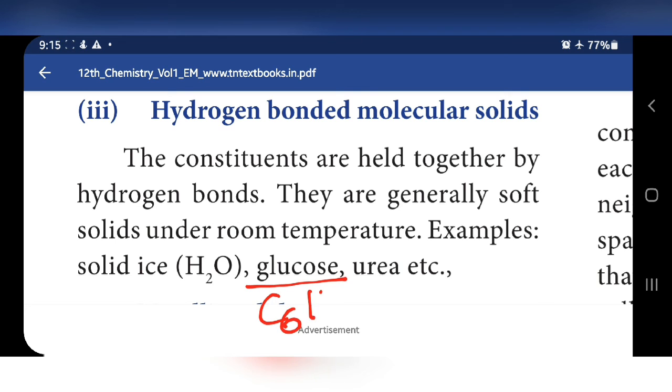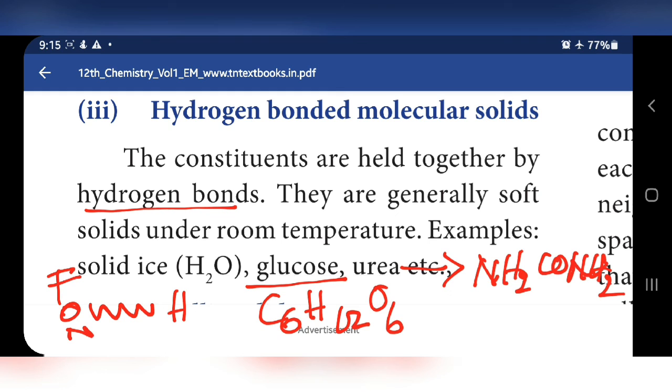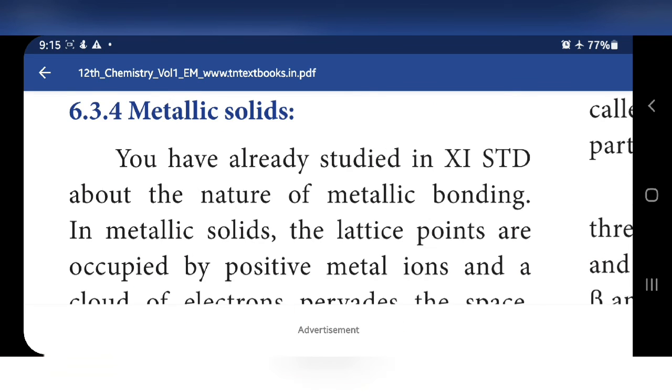Glucose is C6H12O6. Urea is NH2CONH2. So the constituents are held together by hydrogen bonds. Hydrogen bond means attractive forces present between hydrogen and a highly electronegative element like fluorine, oxygen or nitrogen. They are generally soft because that attractive force is weak, so it exists as a soft solid. Examples: solid ice, glucose, urea.